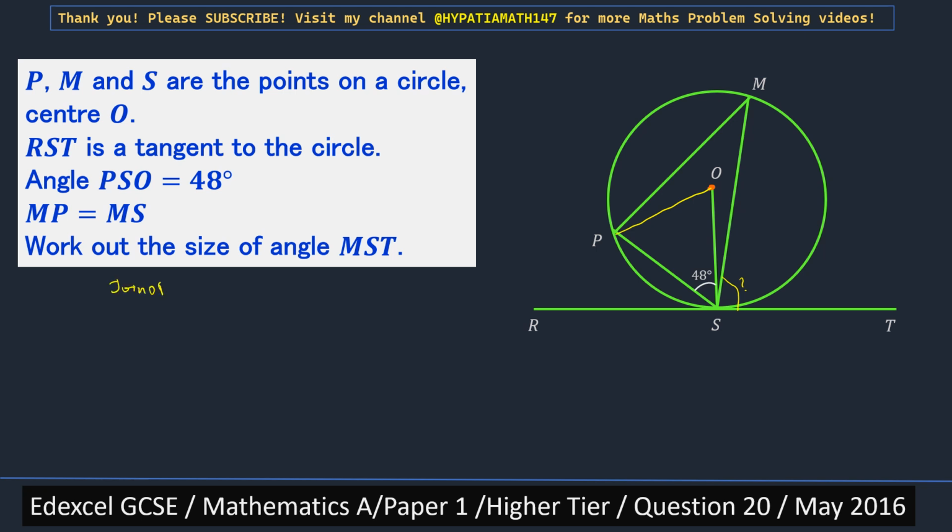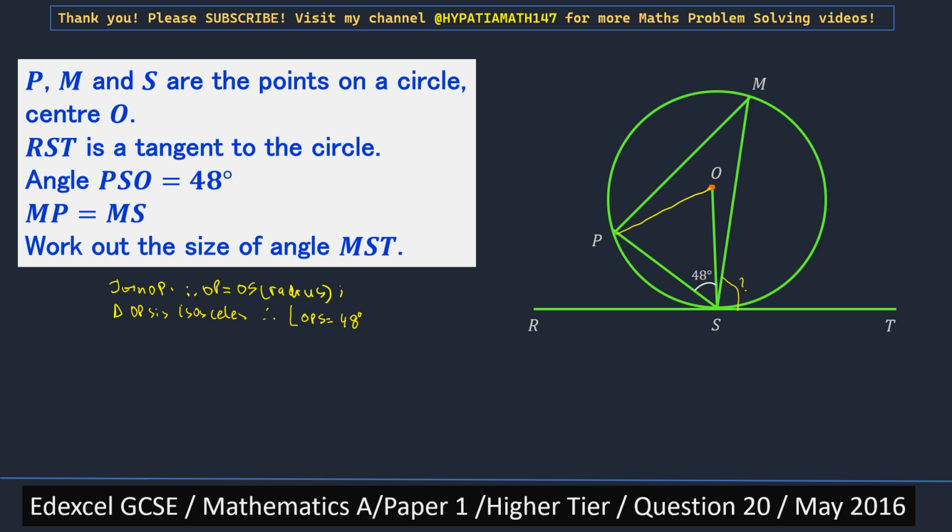Therefore OP equals OS, radius, and triangle OPS is isosceles, and therefore angle OPS is also equal to 48 degrees.